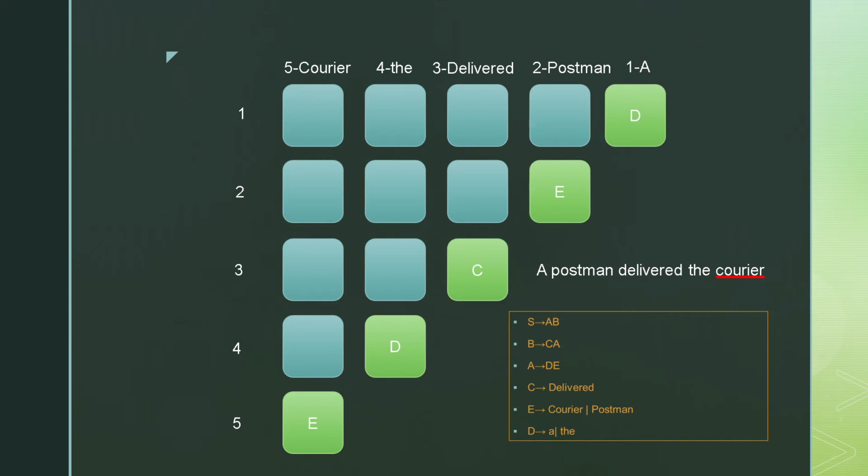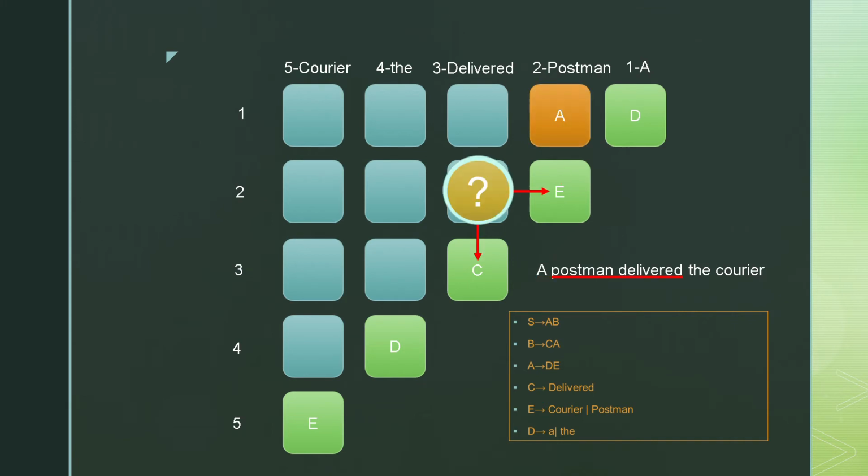So we have successfully filled the first diagonal of our matrix. So let's go to the next one. The cell under consideration is (1, 2). That is, a postman. This could be formed if we concatenate a and postman back to back, or we could represent it as DE. We check our production if there is any non-terminal which defines DE. We find yes, there is A defines DE, and hence we fill it in.